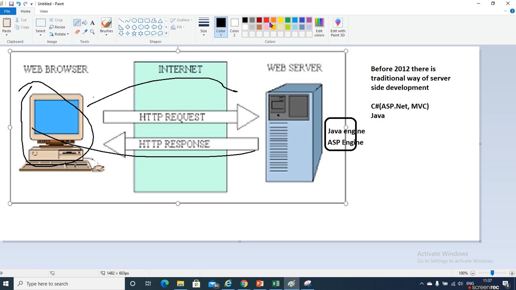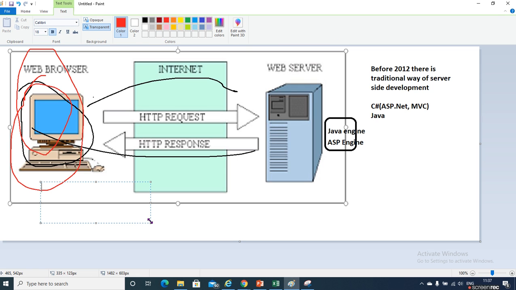The request which is processed here only is called client side. Who processes that request? Client side scripts.